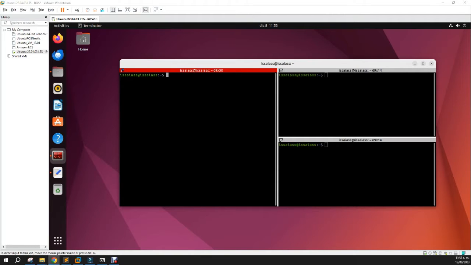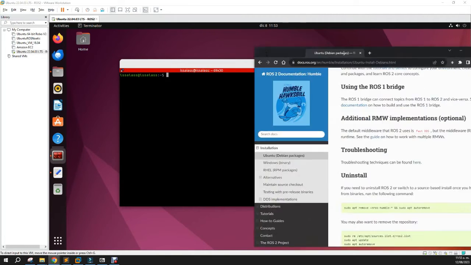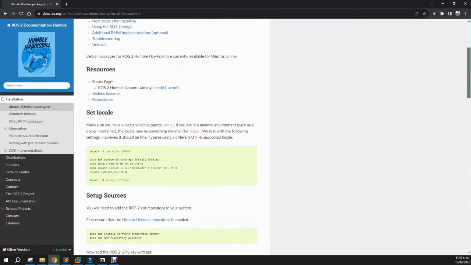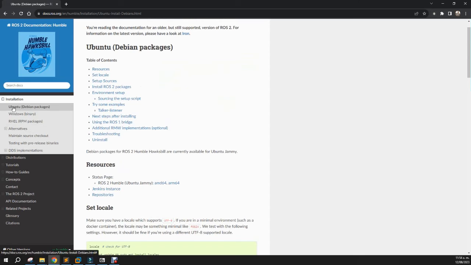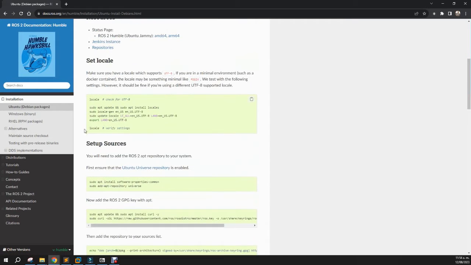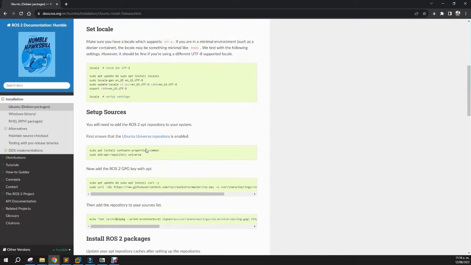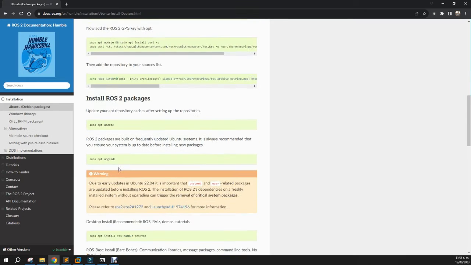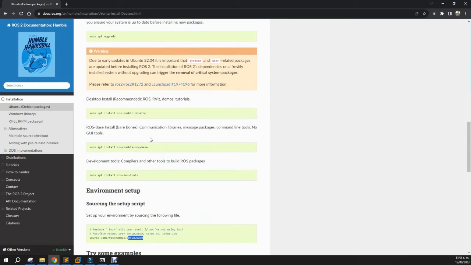For installing ROS, I will be using the Humble version. So you go to the installation guide for Ubuntu using Debian and follow the steps. Set up the locale, the sources, the universe repository, and the keys. And the very important part is here. You have to install the ROS Humble Desktop.